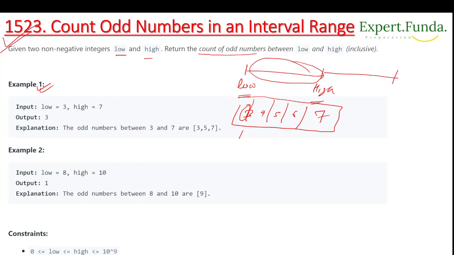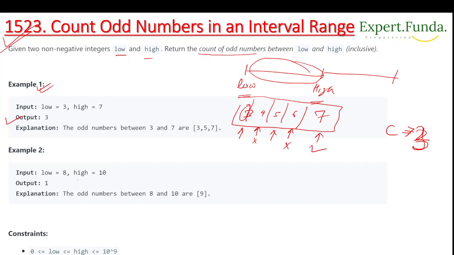If we start from 3, it is odd, so we count initially as 1. Next we go to 4, no. Then 5, yes, so we increment our count from 1 to 2. Next we go to 6, no. Next we go to 7, yes. So the total count is 3.